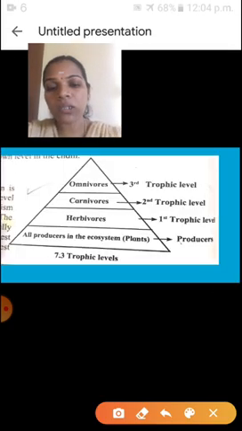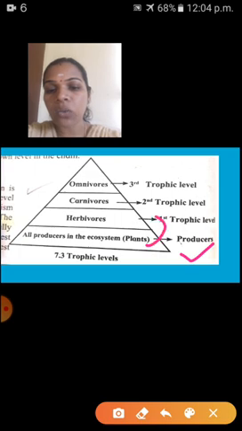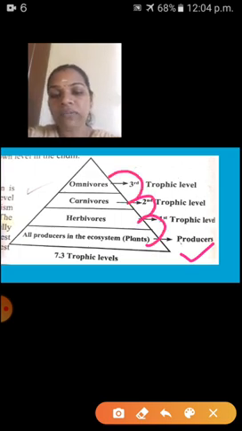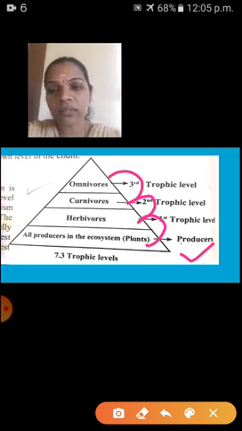Yes, this is the example of energy pyramid. First one, what is present here? Producers. And the next trophic level. That energy is flowing from one trophic level to the next trophic level. That's why it is called energy pyramid. Why is it a pyramid-like structure? That reason I will tell you next session.